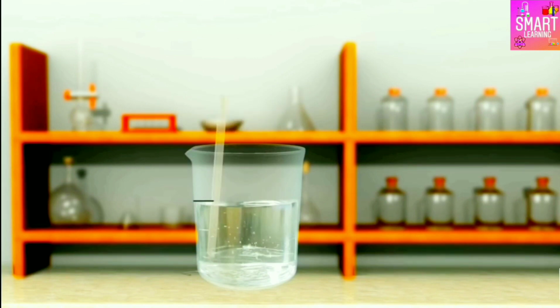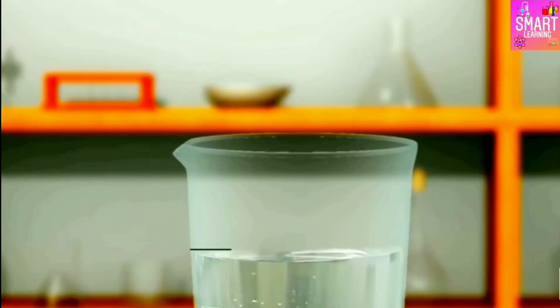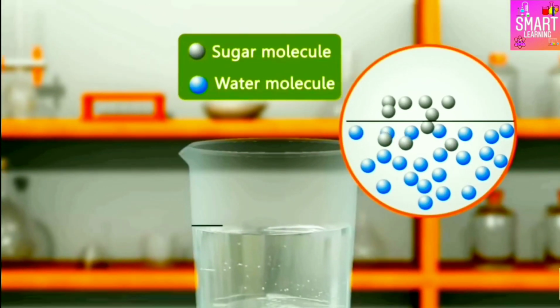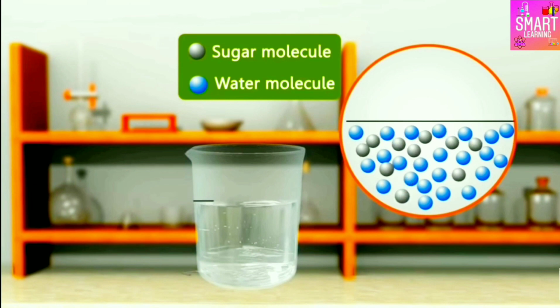When all the sugar is dissolved, we get a sugar solution. Let us look at the level of the sugar solution in the beaker. We will find that the level of the sugar solution in the beaker is at the same mark where the water level was initially in the beaker. This means that even after dissolving 50 grams of sugar in 100 ml of water, the volume has not increased. This means that the particles of matter have spaces between them.